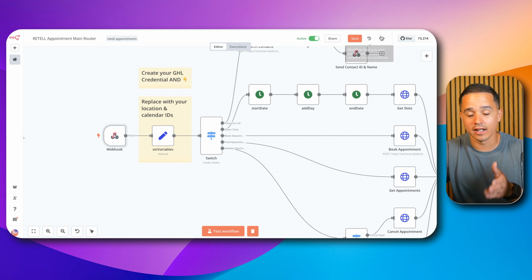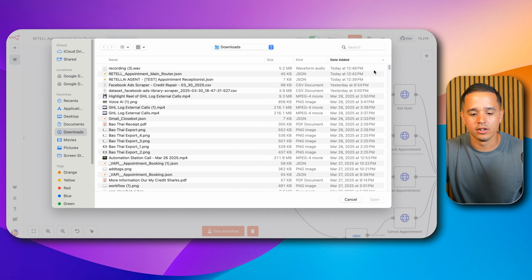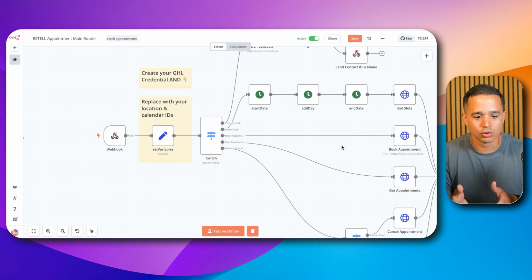Now, if you're new to N8N, and I probably should have started with this, and you want to import the workflow, essentially you can sign up for N8N. I think they offer a free trial. You go into create a new workflow, and this should be a blank slate, and you'll click these three dots here, and then you'll say import from file, and then here you would provide the file that I give you, the JSON file inside of the school community, and you'll be right here at this screen just like I am.